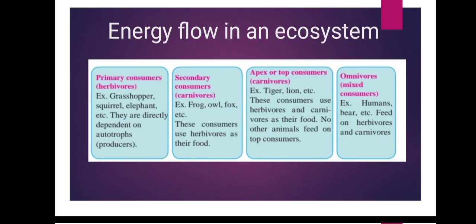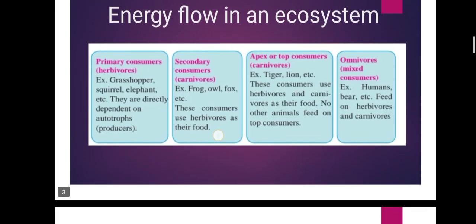Now the third one is the apex or top consumer, also termed carnivores. The examples here are tiger and lion. These consumers use herbivores and carnivores as their food, and no other animals feed on top consumers.